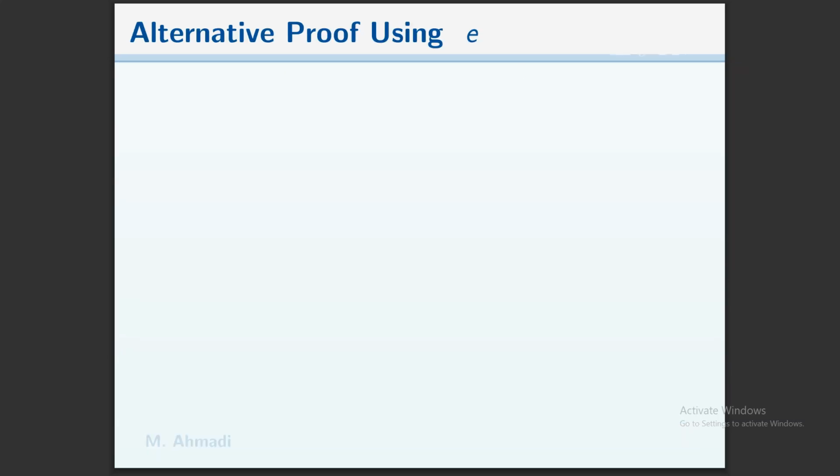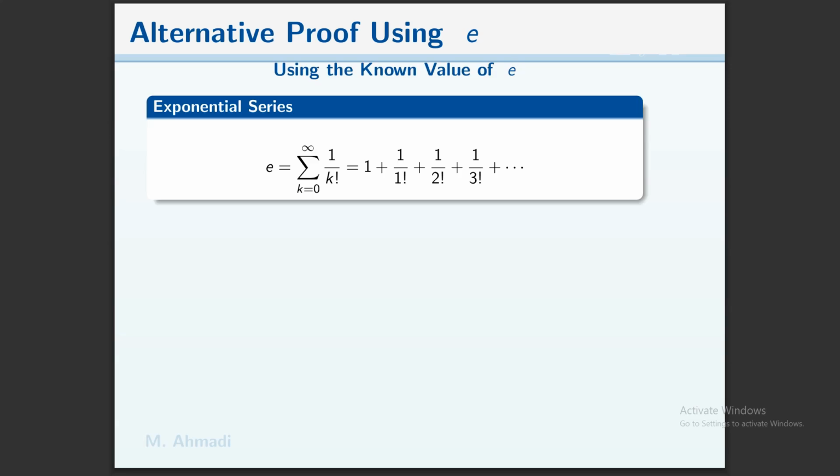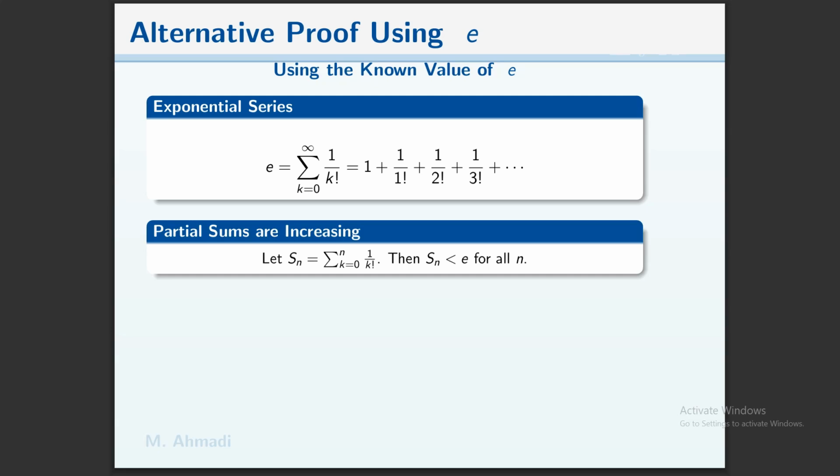Another approach uses the known value of e from the exponential series. We know that e equals the sum over k from 0 to infinity of 1 over k factorial, which equals 1 plus 1 over 1 factorial plus 1 over 2 factorial plus 1 over 3 factorial and so on. Also, the partial sums are increasing.